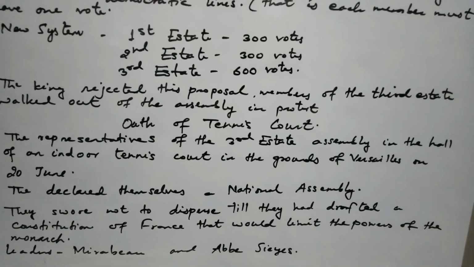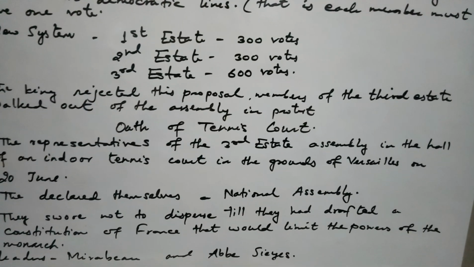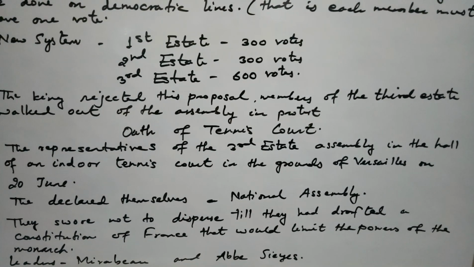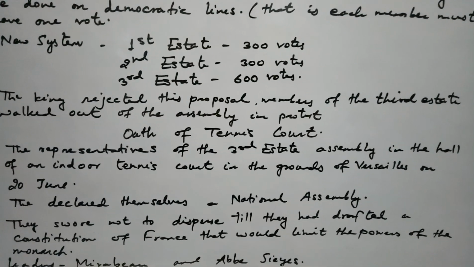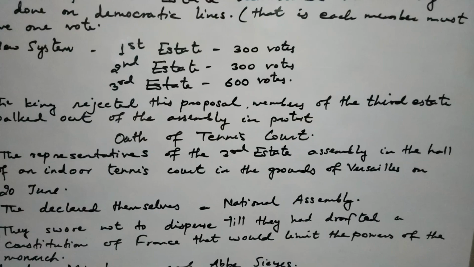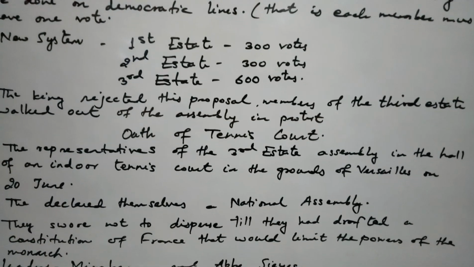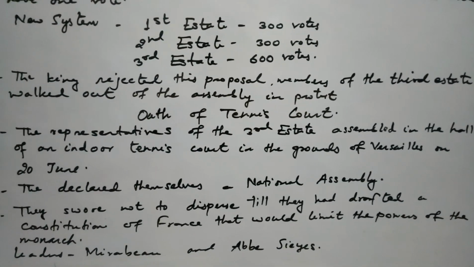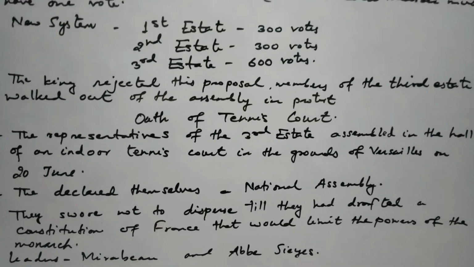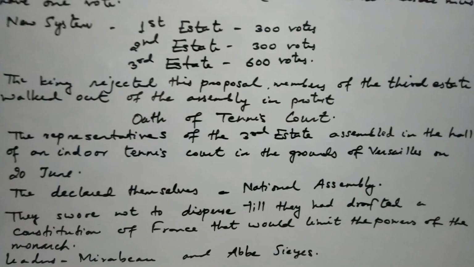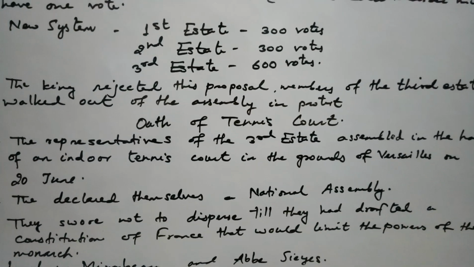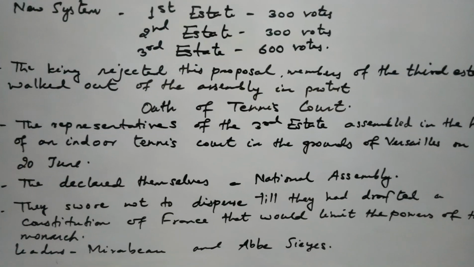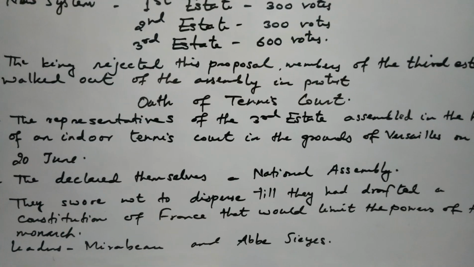Now the representatives of the third state met in the indoor tennis court in the grounds of Versailles on 20th June. On 20th June, all these representatives assembled in the indoor tennis court in the grounds of Versailles. They declared themselves a National Assembly.